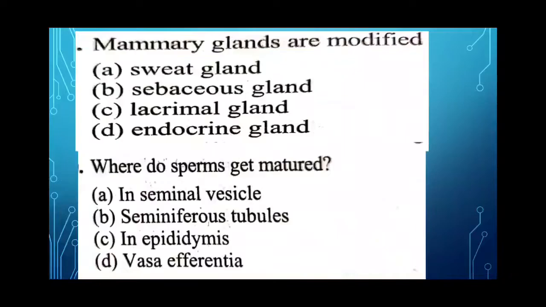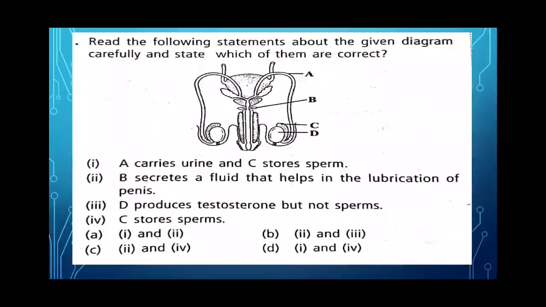Now next, where do sperm get matured? Now this is also very easy. You have studied the various functions of the duct system. In seminal vesicle, seminiferous tubule, in epididymis or in vasa efferentia. So sperm achieve maturity and motility in epididymis. Okay, so here the answer is C. Where do sperm get matured? That is in epididymis.